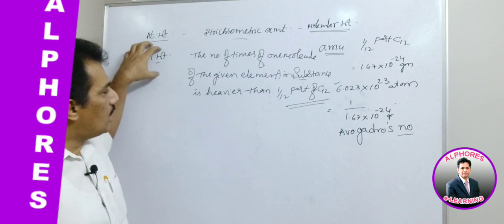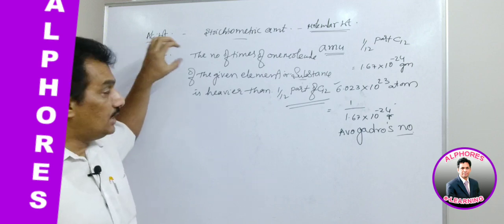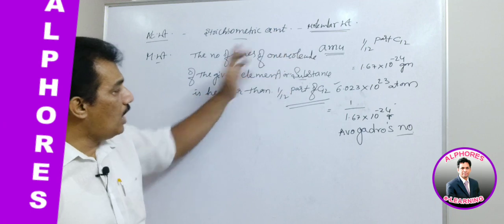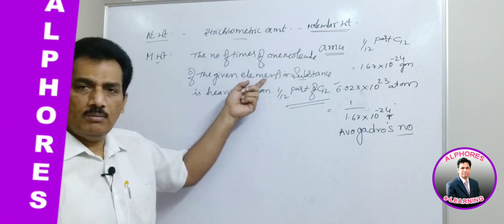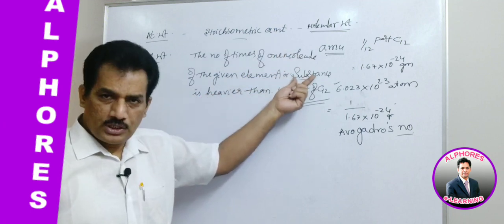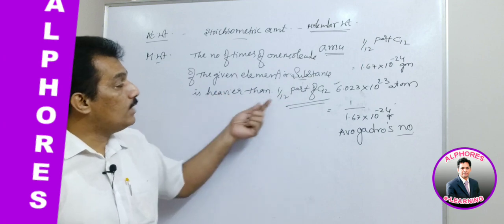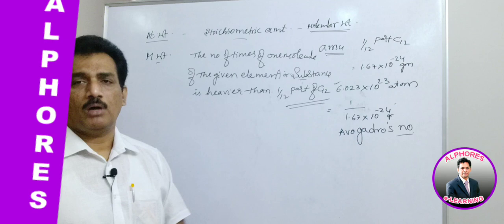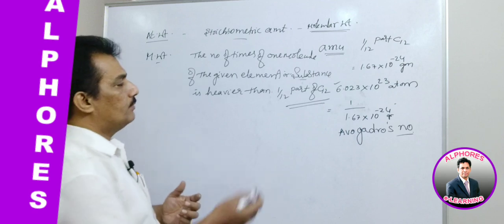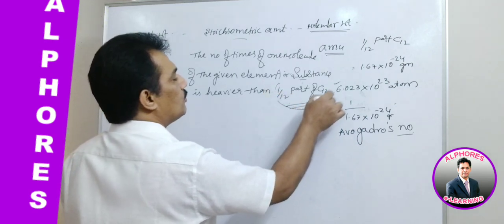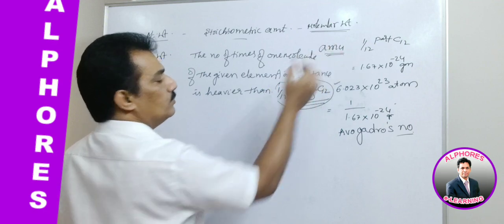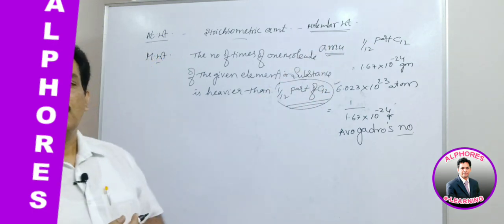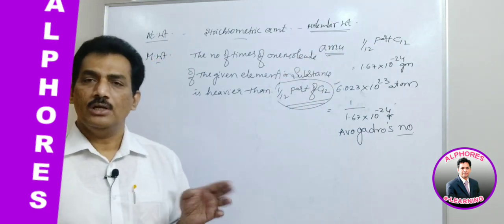So molecular weight is the number of times one molecule of the given element, compound or substance is heavier than 1/12 part of carbon 12 isotope. And already we know that this 1/12 part of carbon 12 is nothing but AMU. So here also molecular weight is expressed in AMU.